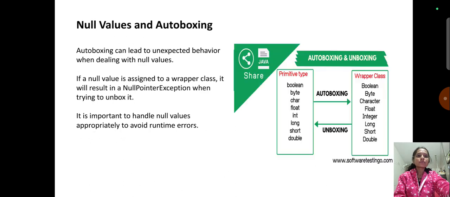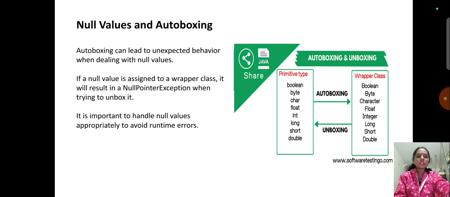And next, null values and autoboxing. Autoboxing can lead to unexpected behavior when dealing with null values. If a null value is assigned to a wrapper class, it will result in a NullPointerException when trying to unbox it.